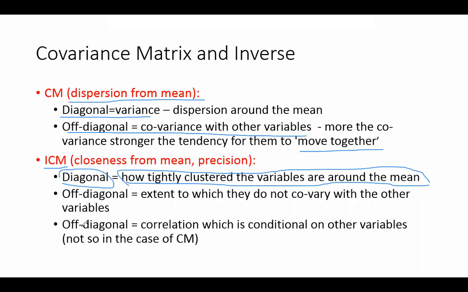In this case, in the ICM the diagonal represents how tightly clustered the variables are around the mean. We will give examples shortly and you will understand. So it's a measure of closeness. And the off diagonal values represent how much you do not co-vary. So there they co-vary, here you do not co-vary. This is also very important: a correlation which is conditional on other variables. For example, if I say covariance of column x1 with respect to x2, note that this is a very important thing.